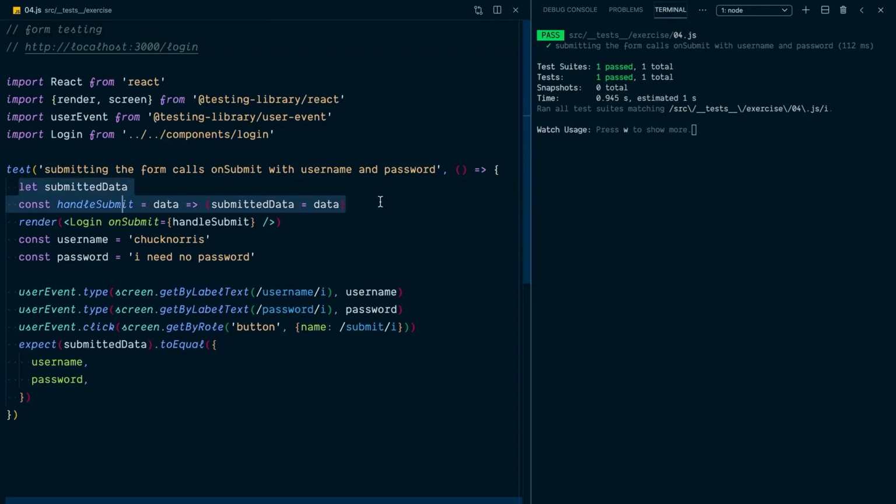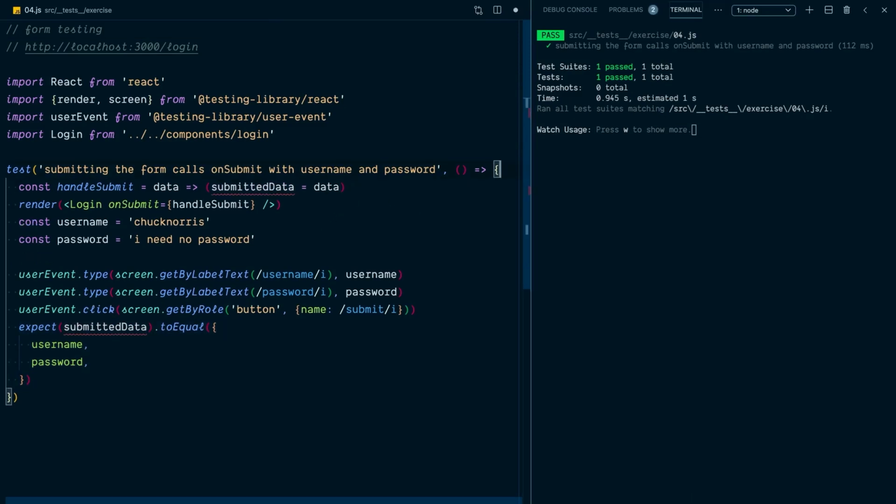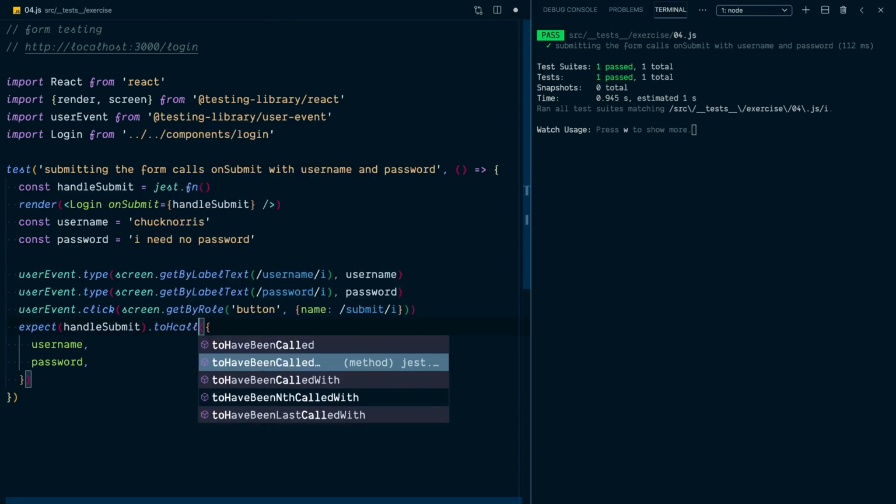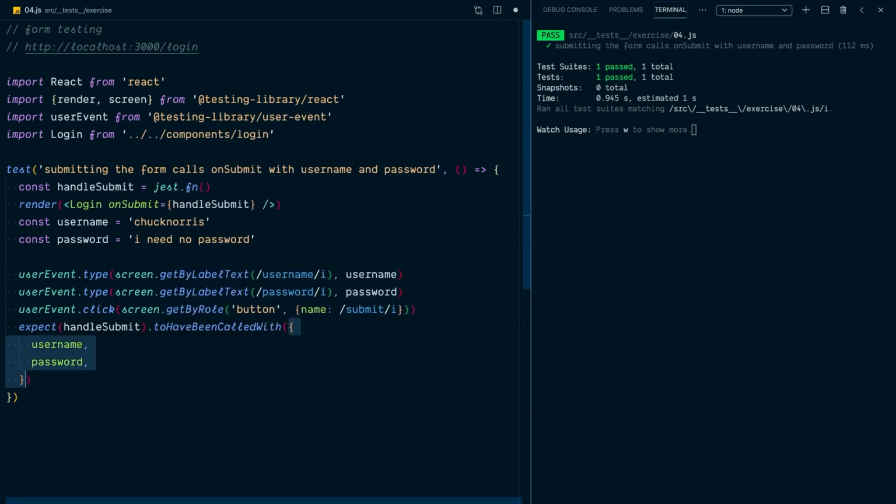Doing this kind of thing is so common that Jest actually has this capability built in with what's called a Jest mock function. So rather than making a local variable, we're going to use a Jest mock function that will keep track of those things for us. So we'll say this handle submit is actually a Jest function, and then we'll pass handle submit into our assertion and say that handle submit was called with the username and password object here. And that works just as well.